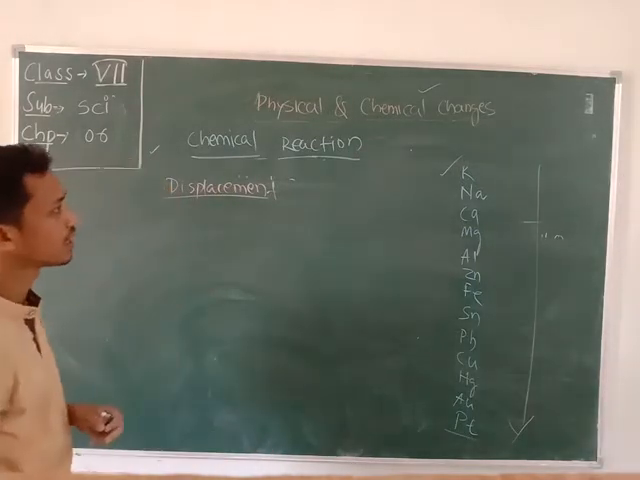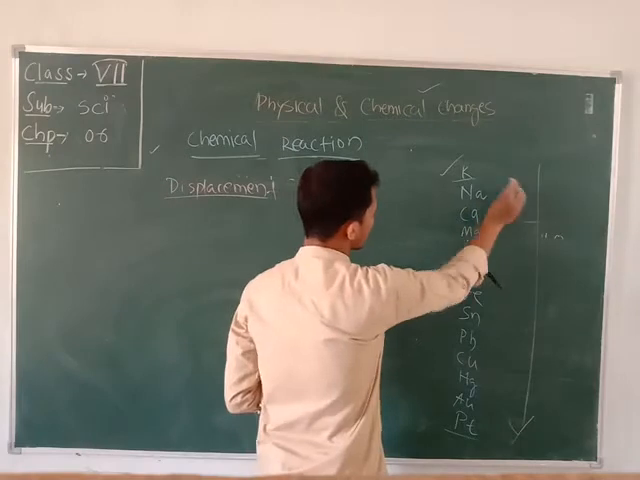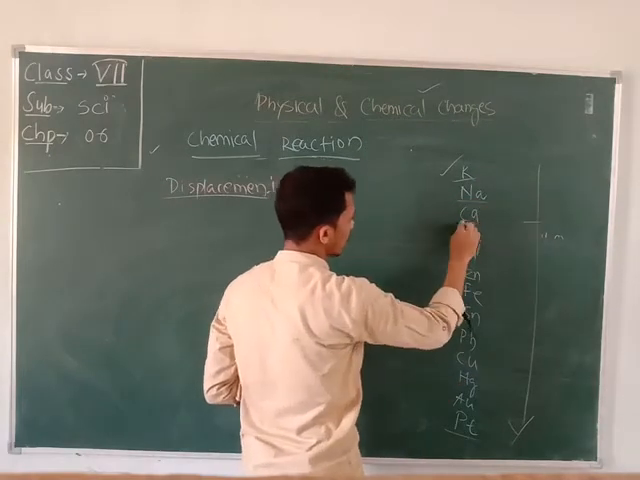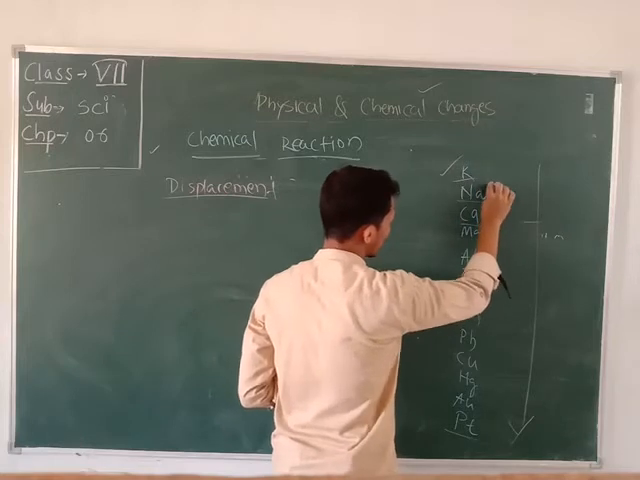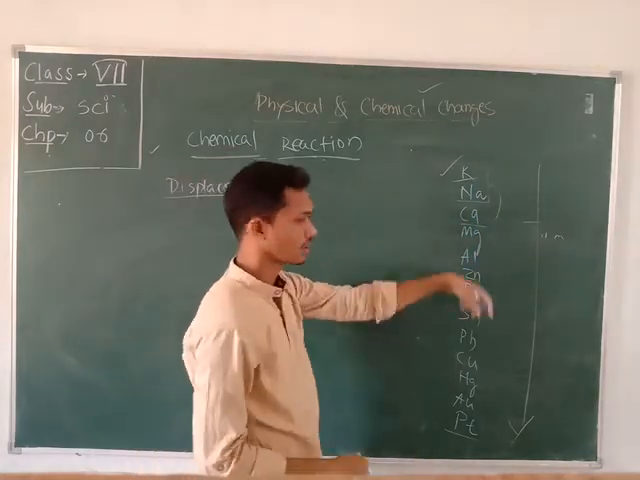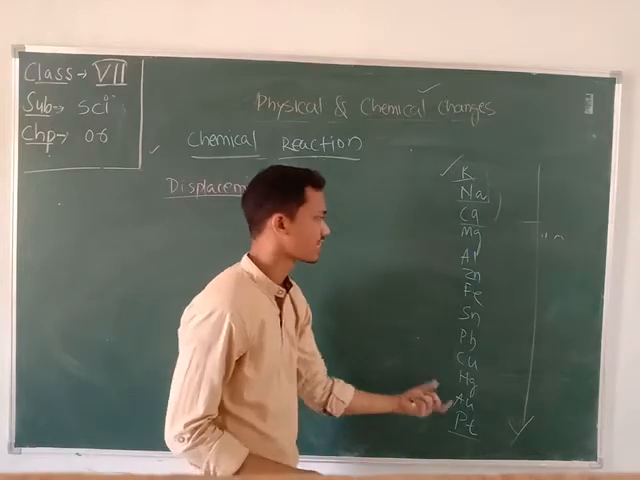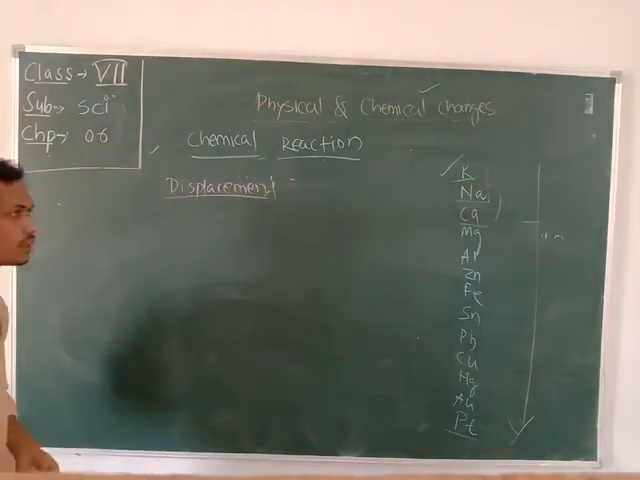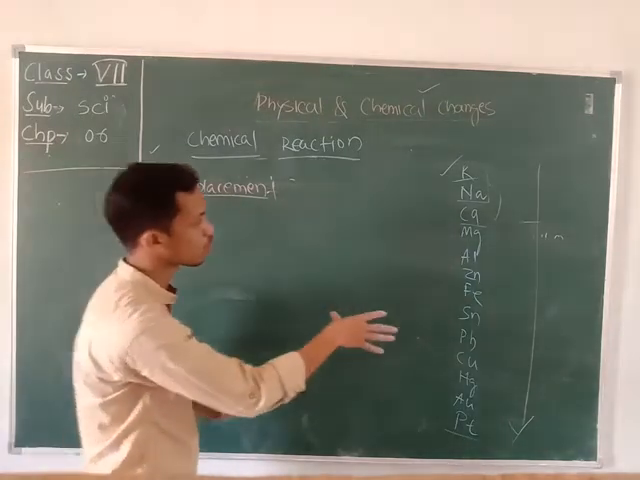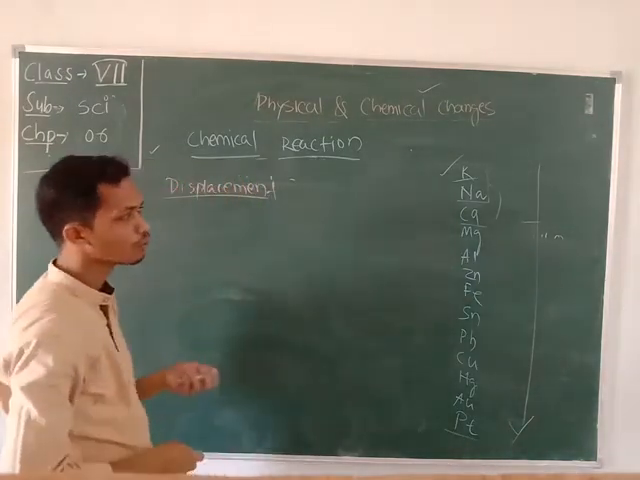Here, potassium has the maximum reactivity. After that comes sodium, which is lower than potassium, and calcium, which has less reactivity than these two. In the reactivity series, most of the metals are present, right? So in the displacement reaction, the role of the reactivity series is important.